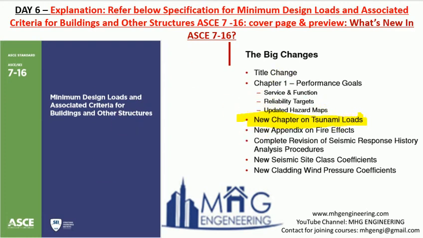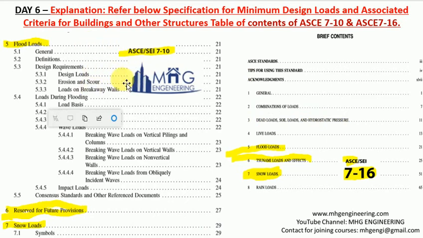How do I check it from the code? So I have attached a table of contents, or index, of ASCE 7-2010. I have also attached the index of ASCE 7-2016, to compare. In the 2010 version, in the index, chapter number 5 was for flood loads. Chapter number 6 they had said reserved for future provisions, it was kept blank, and chapter number 7 was for snow loads. As against that,